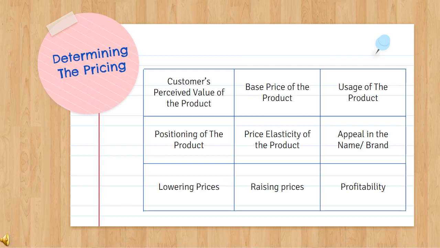Now the next step is to determine the pricing policy. The price can be set according to the cost or the perceived value of the product. Whichever approach is used, the following questions must be answered. What is the value of the product to the customer? Does this product have a base price? Where is it positioned according to its competitors? Does the product have much price elasticity? Can prices be lowered to increase market share? On the other hand, would raising the price generate more profit?